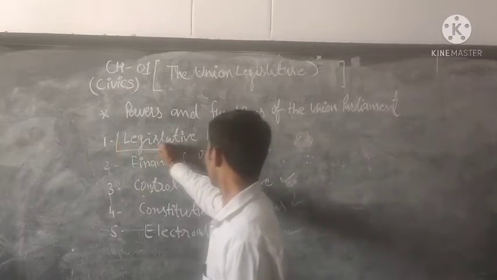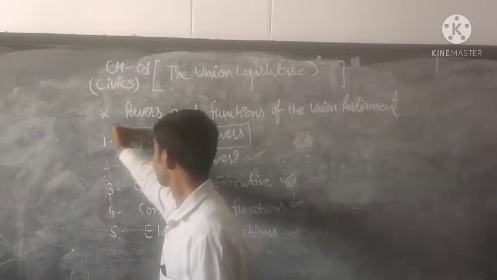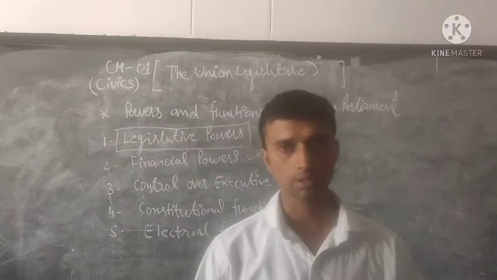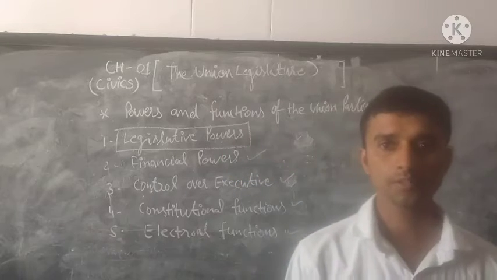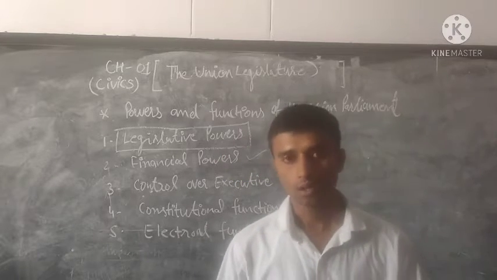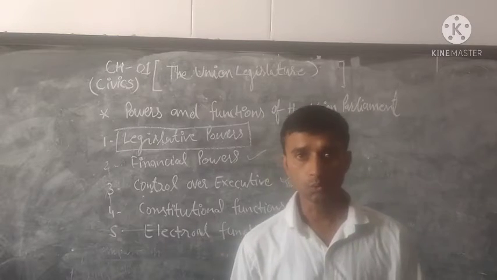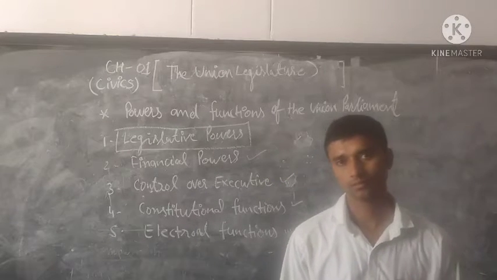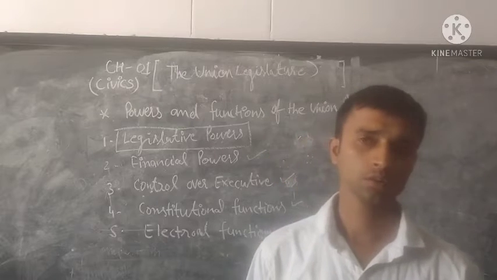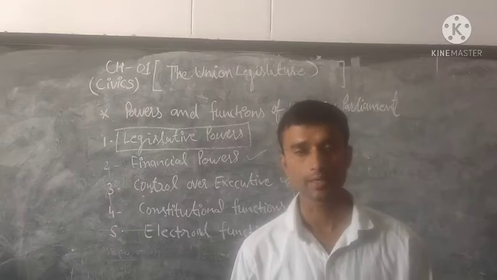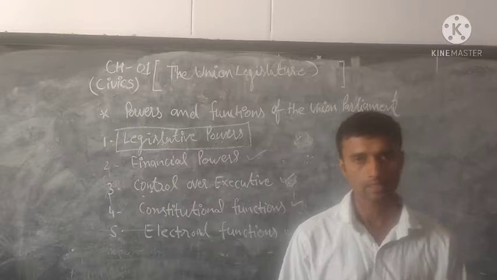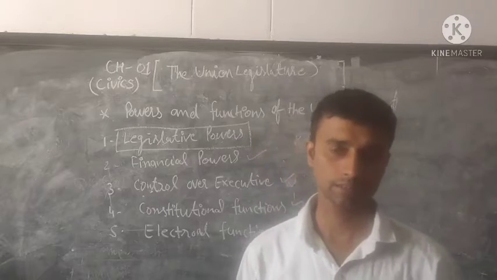Legislative power we have already studied. This type of legislative power is used by the parliament for matters related to the Union List, the State List, and subjects related to the Concurrent List.